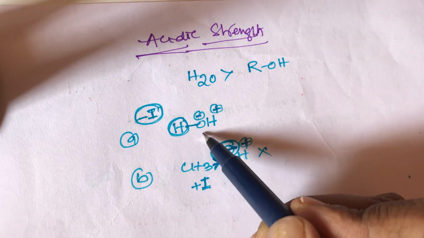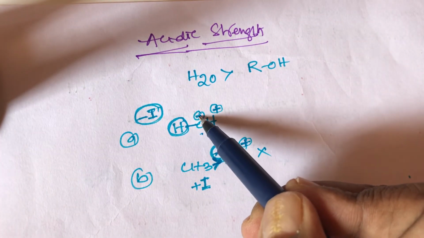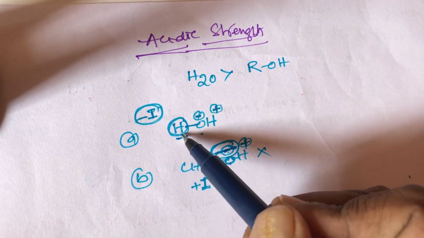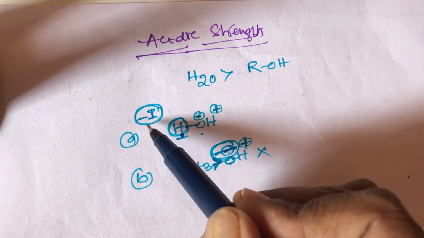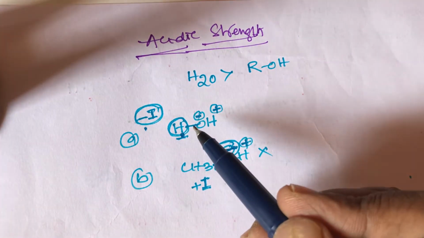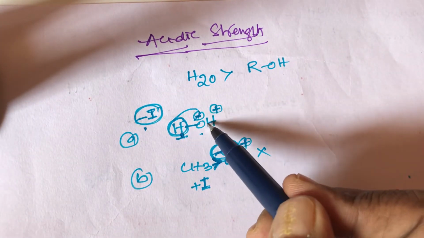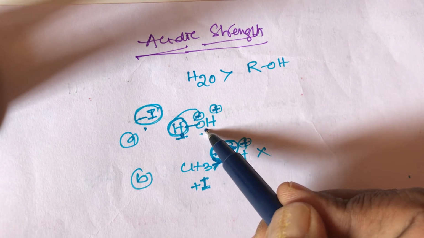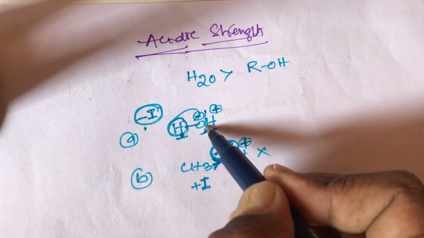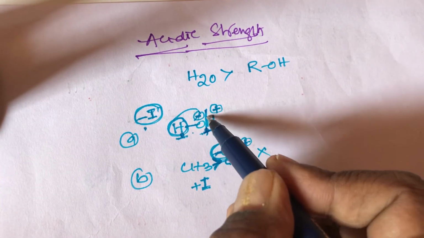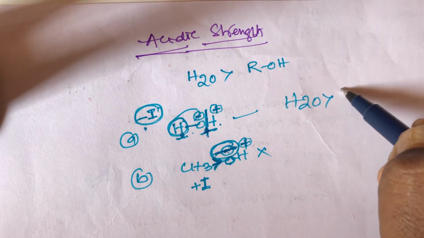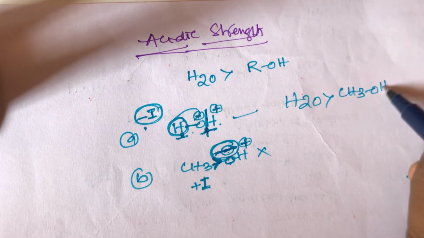But in water, oxygen has a negative charge, and beside it the hydrogen belongs to a weak minus I effect. What is the role of a minus I group? A minus I group is always electron withdrawing. So here a weak attraction is there between oxygen and hydrogen. So that's why the bond breaks easily between oxygen and hydrogen. So that's why water is more acidic than alcohols, student.